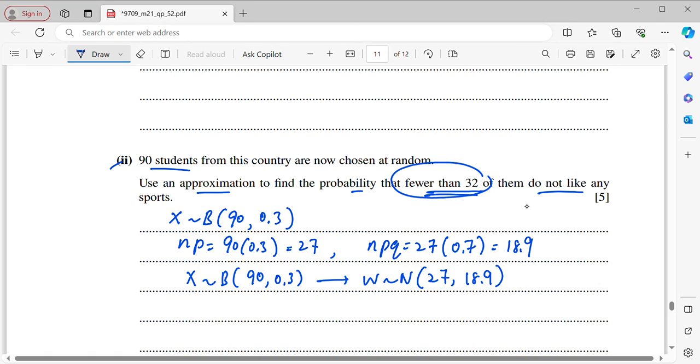Okay, and now you need to find the probability that X is less than 32, so P(X < 32). For your information, when you convert the binomial to normal, you need to consider the continuity correction. You label 32, which is the x value, and list down the possible values for x. Less than 32 means it could be 30 or 31.